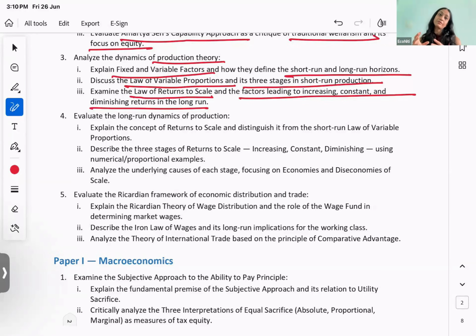Long run में आप दोनों inputs को vary कर सकते हैं. And that means you can vary the scale of production. Right? So the time horizon, it's like a continuum across the time horizon. And what or how many inputs can you vary? Are there some inputs that are constrained? Then you're in the short run.